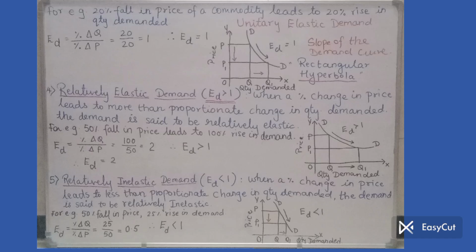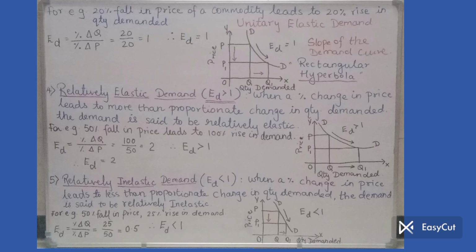Here we are taking the example of a 20% fall in the price of a commodity which leads to a 20% rise in the quantity demanded. It's not compulsory to consider 20%, whatever number you consider, but it should be the same because we want to show here unitary elastic demand. Unit means 1. Now let us put it in the formula. ED equal to percentage delta Q, that means change in quantity demanded, upon percentage delta P, change in the price of a commodity, which is equal to, in our example, 20 upon 20, which is equal to 1. So here we are getting ED equal to 1. 1 is unit. It's unitary elastic demand.